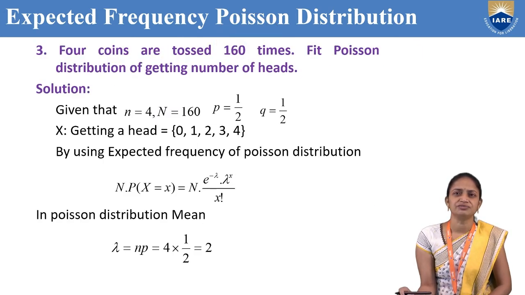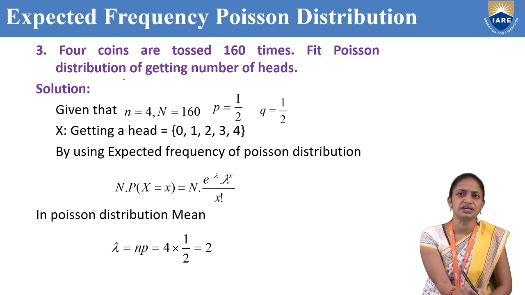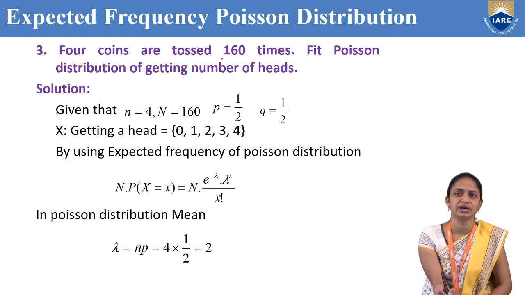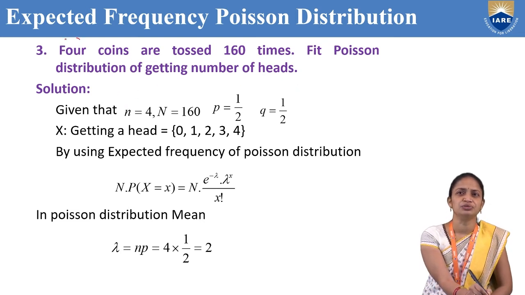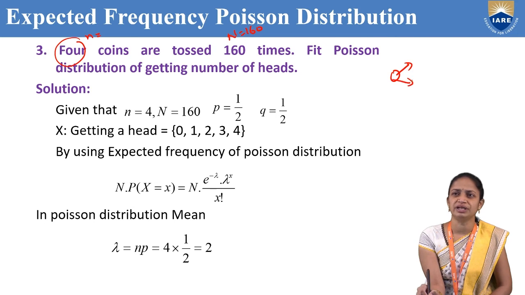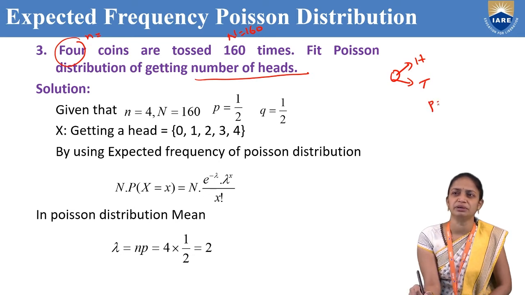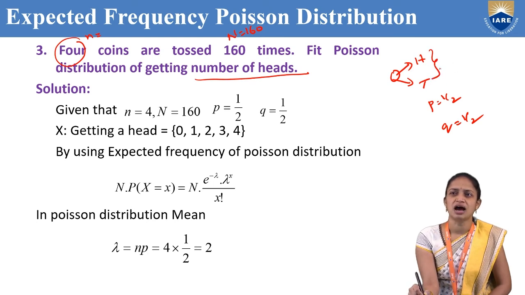Okay, the next question: 4 coins are tossed 160 times. Fit the Poisson distribution for getting the number of heads. Here small n value is 4 and capital N value is 160. If we toss a coin, we get 2 possibilities, head or tail. We are finding the number of heads, so P equal to 1 by 2. Out of 2 possibilities, for getting a head only 1 possibility is there, so 1 by 2.